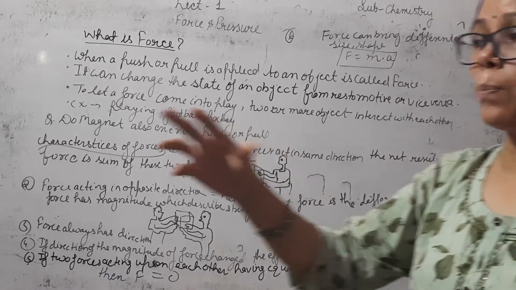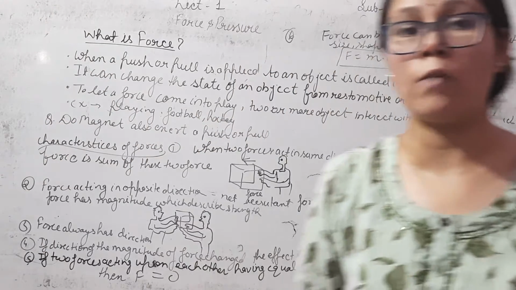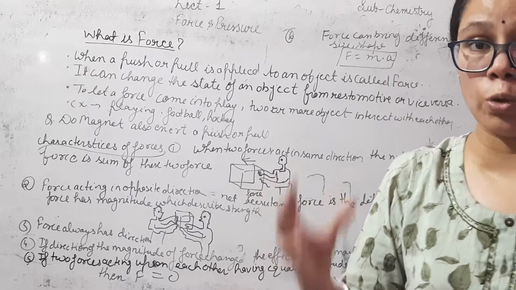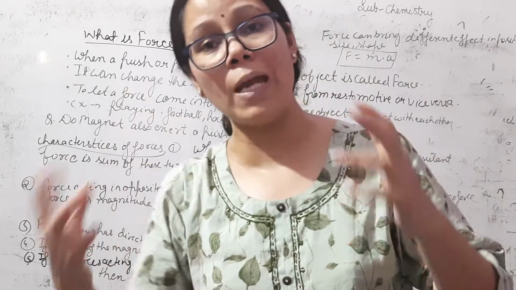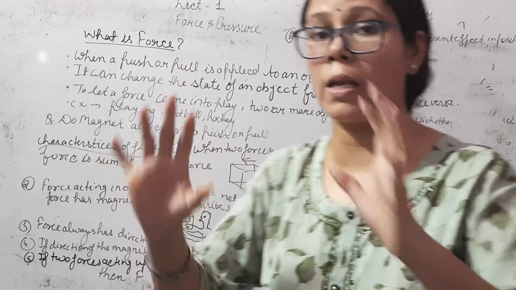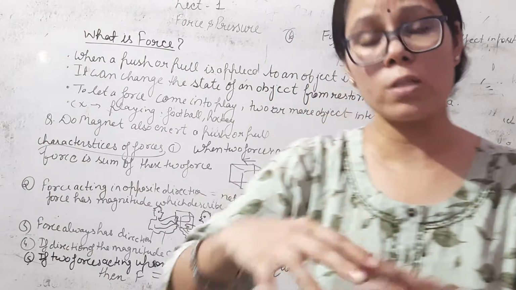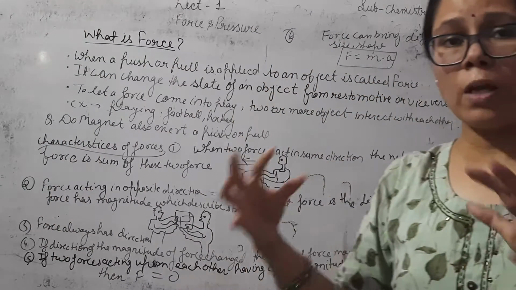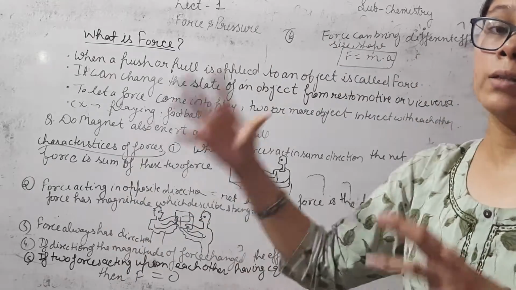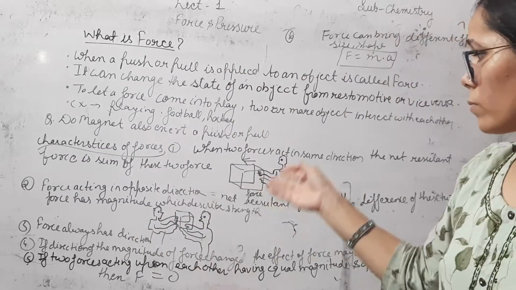For example, one person applies 5 Newton force and another person applies 3 Newton force. One person applies more force and another person applies less force, so the effect may be altered.